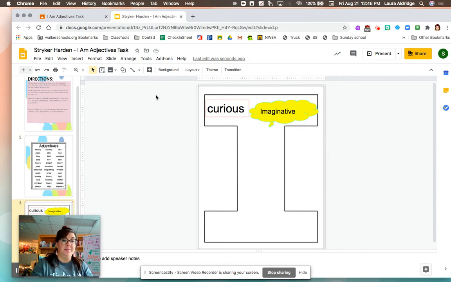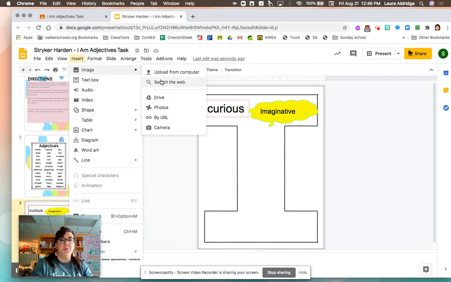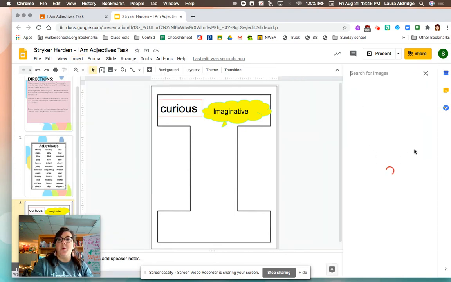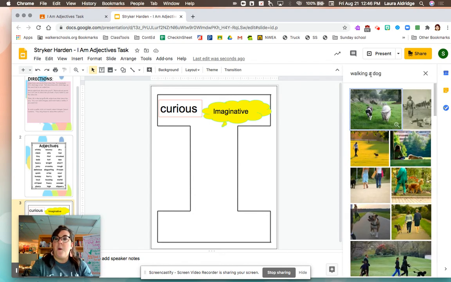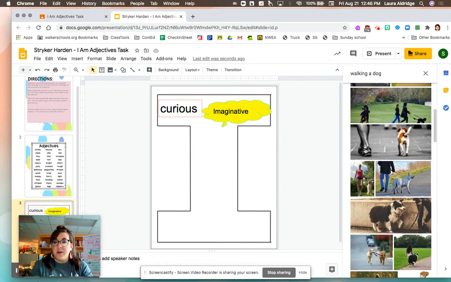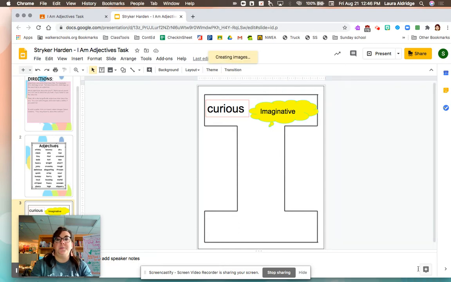I'm a dog lover, so I want to go to Insert, Image, Search the Web. When I choose this, a window comes up on the right-hand side where I can search for images. I'm going to type in walking a dog. Look at that. This picture almost looks like a black lab is being walked right there. So I'm going to choose that picture. When I click on the picture, the option to insert comes up. I'm going to choose to insert.